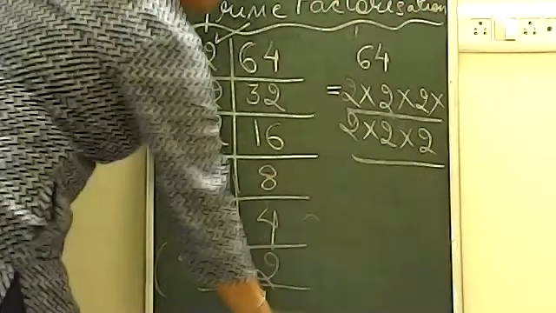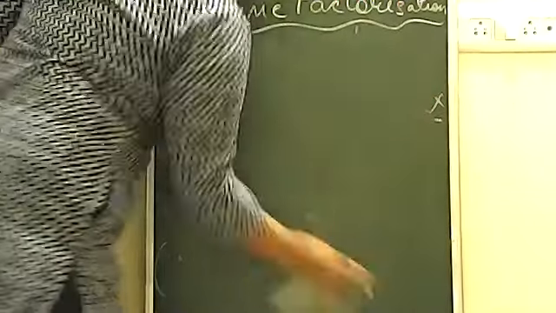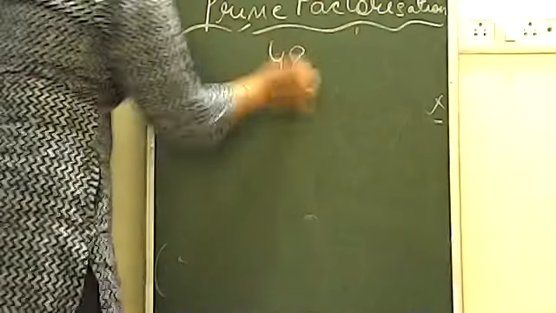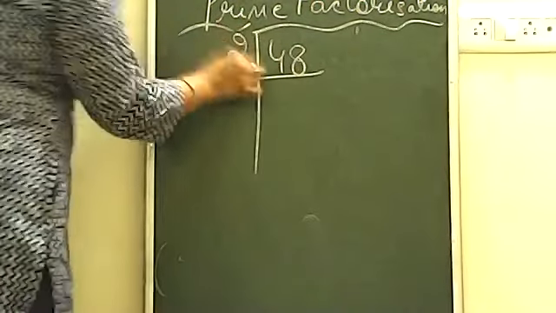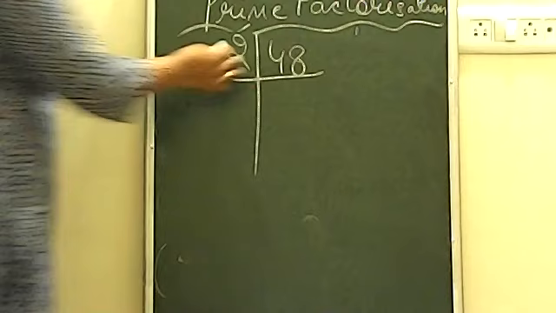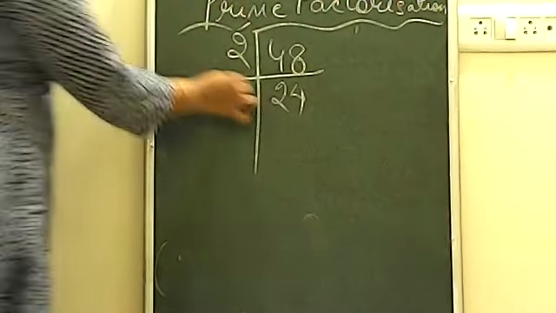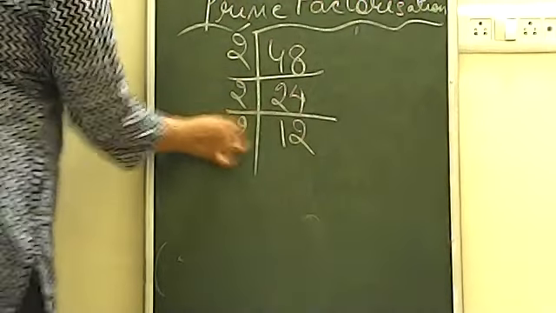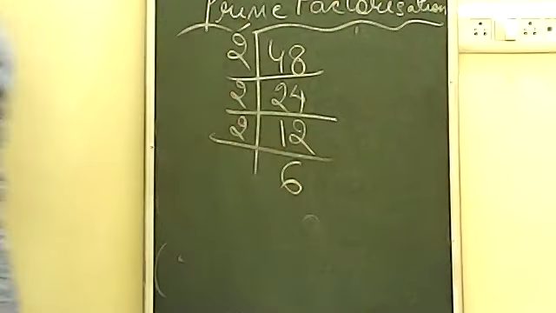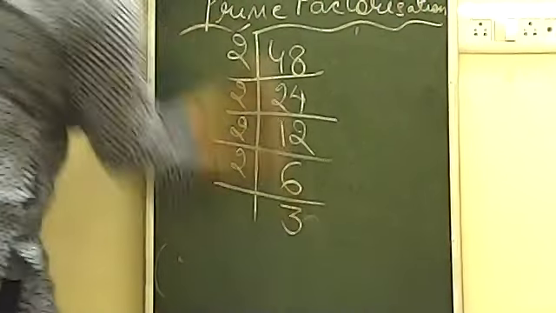Now let's take one more example which is a little different. For example, we have the number 48. Everybody knows 48 will be divisible by 2. I am doing it a little faster. It will give you 24 when you divide. Once again we have 2, we get 12. Again we can have 2, 2 sixes are 12. Again we divide by 2 and you get 3 here.